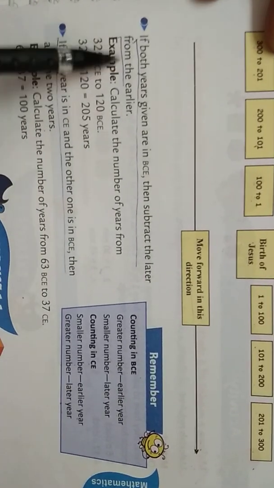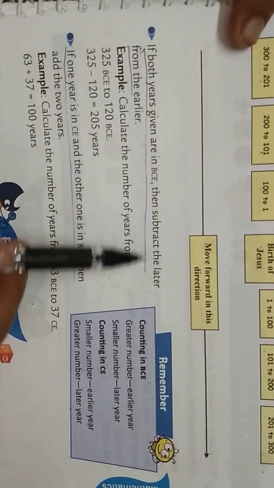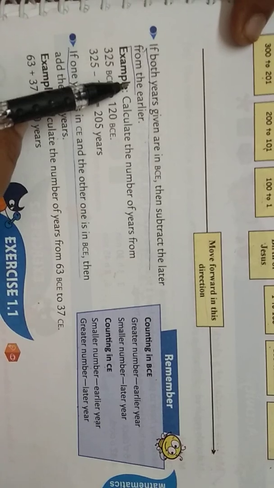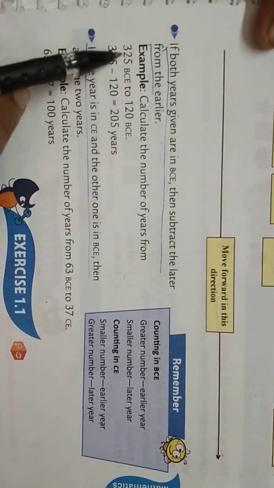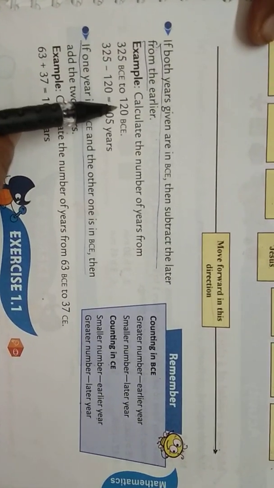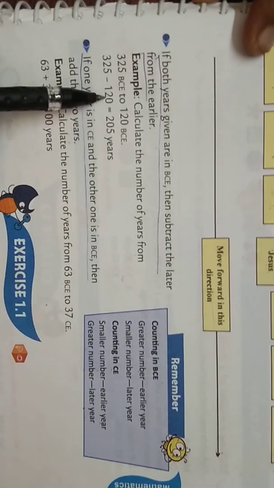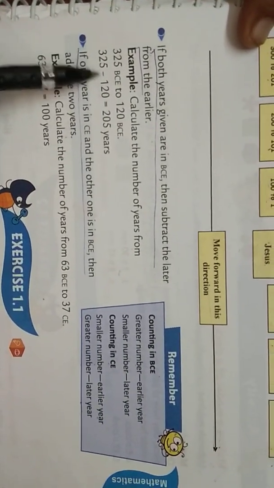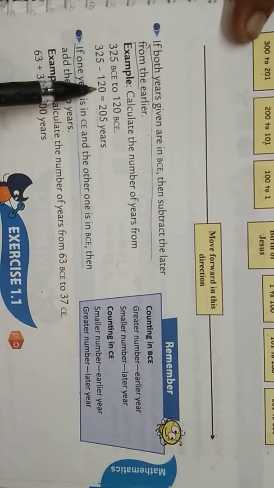The second point: if both the years are given in BCE, then subtract the later from the earlier. For example, calculate the number of years from 325 BCE, that is before common era, to 120 BCE. You have to subtract the smaller from the bigger one, that is 325 minus 120. You will get 205 years between these two years.